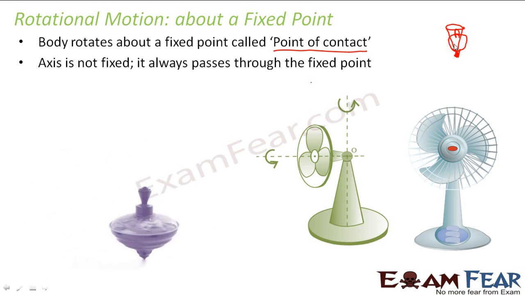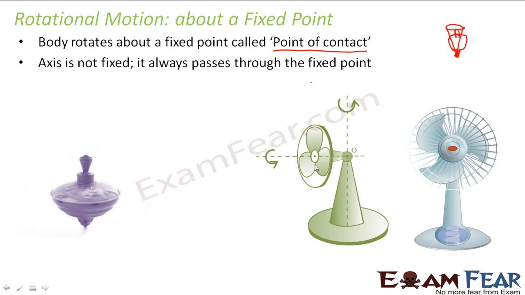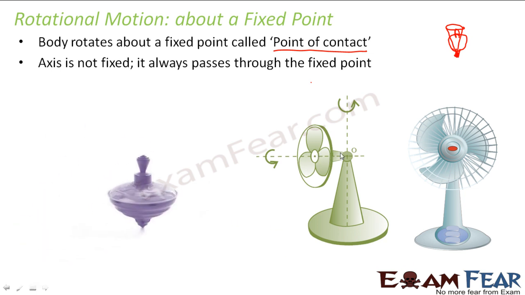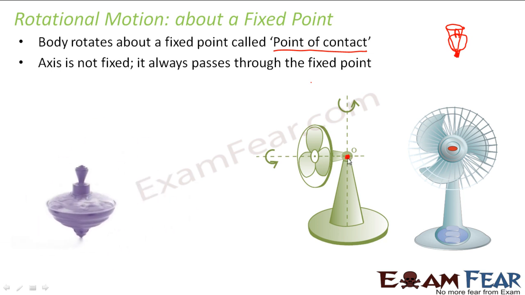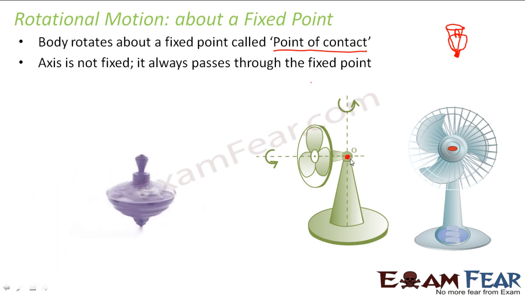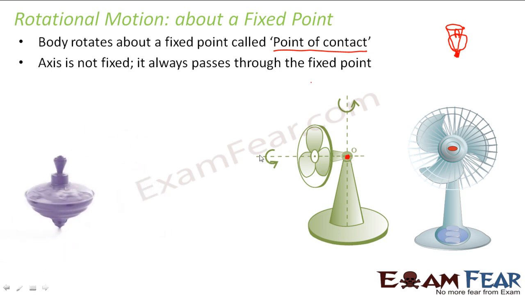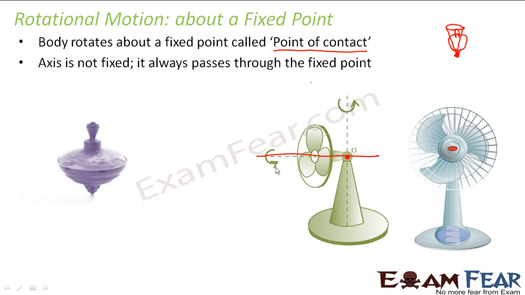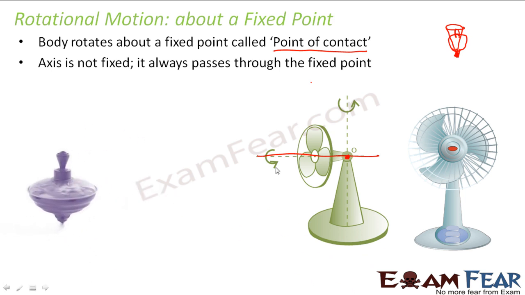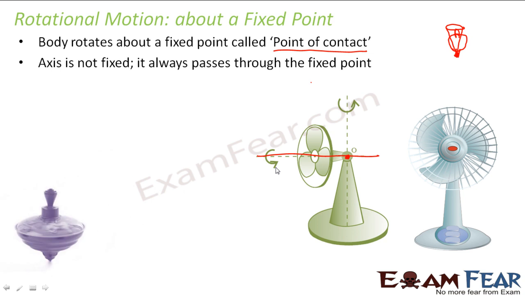Again, another example you can think of is your table fan. So in table fan, what happens? The blades rotate. At the same time, the fan also keeps oscillating from one point to another. So if you consider this point is your point of contact, because this point remains fixed. So when this table fan oscillates from one direction to another, what happens? This is the axis, right? So this axis also keeps moving like this, right? As it oscillates, the axis keeps moving, but every time the axis passes through the point of contact. So these are some of the examples where rotational motion takes place about a fixed point.